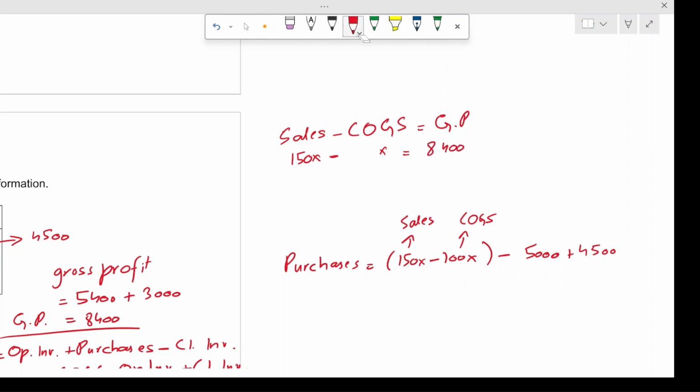We're just going to assume these to be 1.5 and 1, right? So this would be 0.5x equals $8,400, and x equals 8,400 divided by 0.5, giving us $16,800.